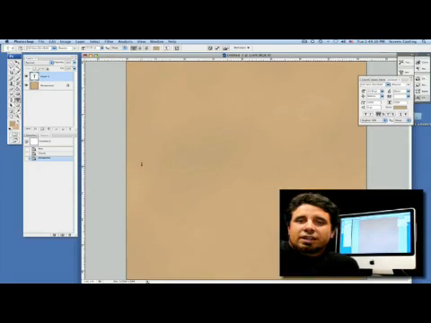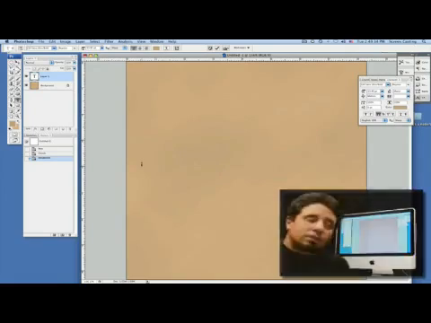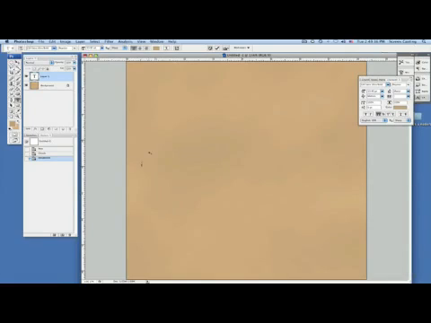Now that we've created our sandy beach, let's go ahead and add some type that we're going to write in the sand with. So as we can see here, I'm going to type with my type masking tool. Let's go over to our text here and come down. Horizontal type masking tool is the one I want to use.